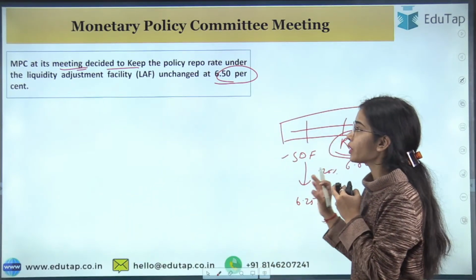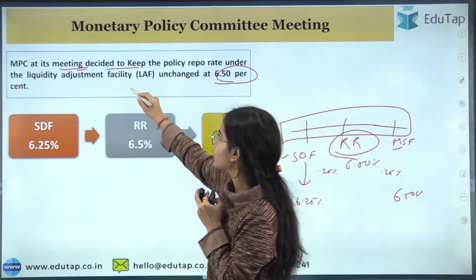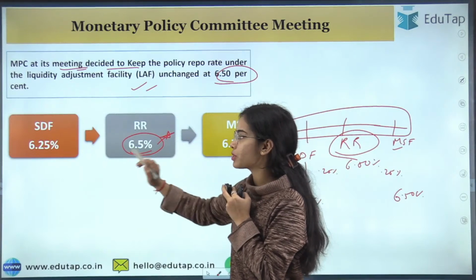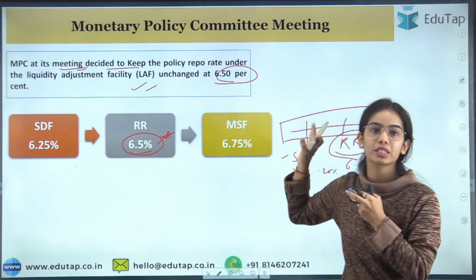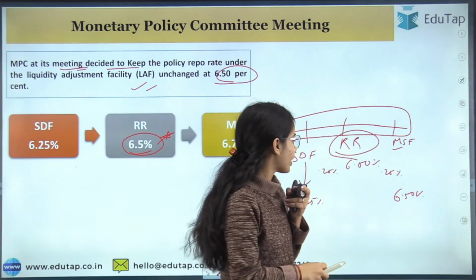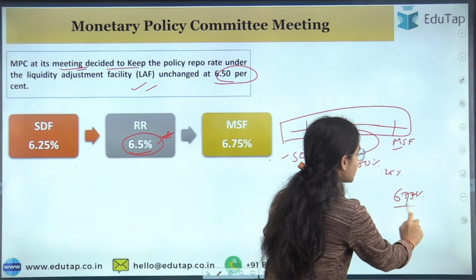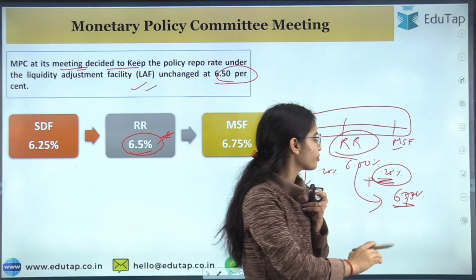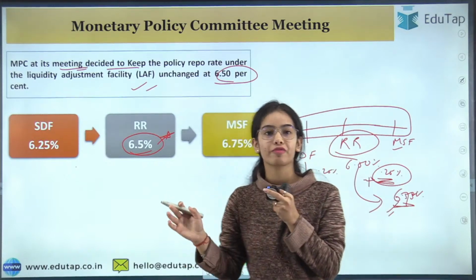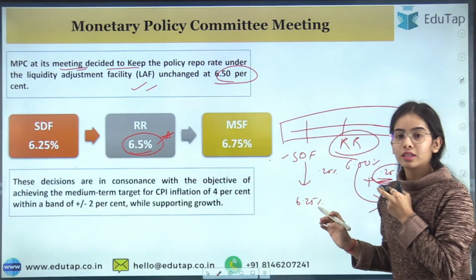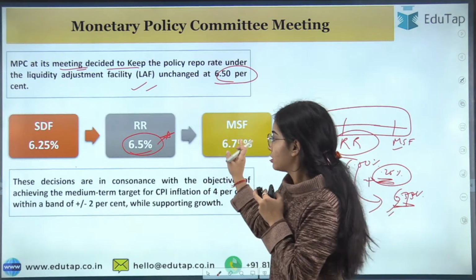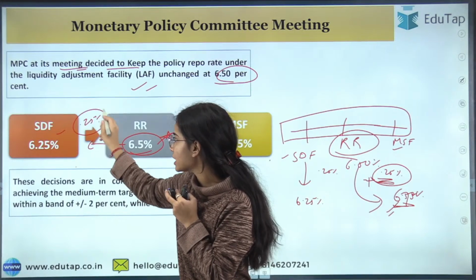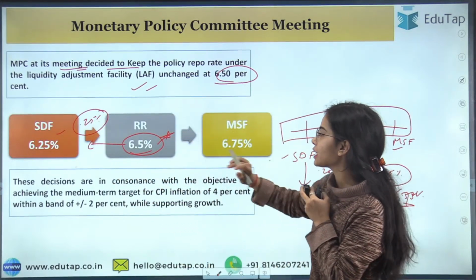Here the Monetary Policy Committee has decided to keep the policy repo rate under the liquidity adjustment facility unchanged at 6.5%. So the SDF is 6.25% and the MSF is 6.75%. Sorry, it is 6.75% because 6.50% plus 0.25% is 6.75%. The SDF is less than the repo rate by 0.25% and the MSF is greater than the repo rate by 0.25%.